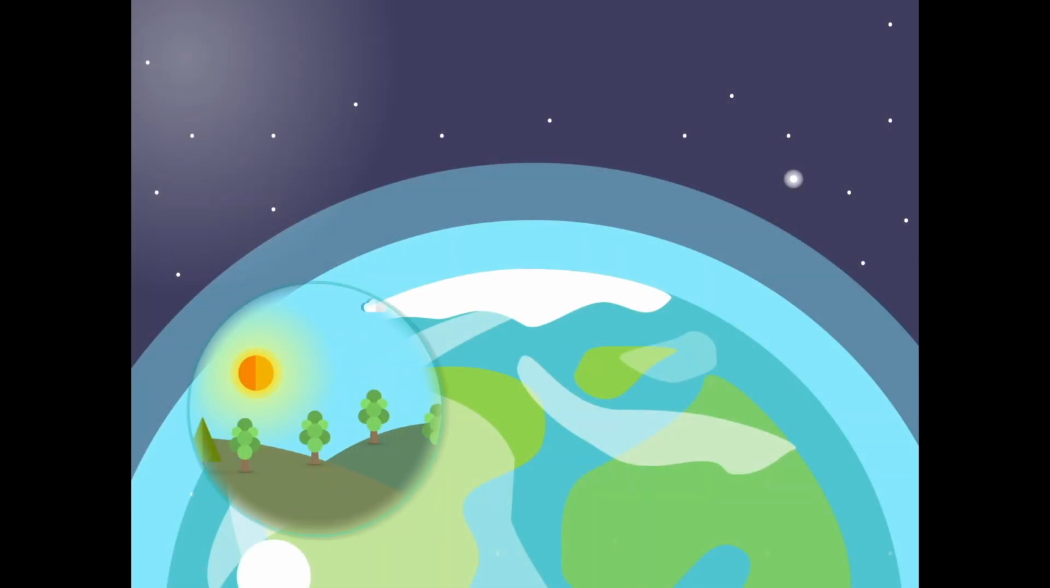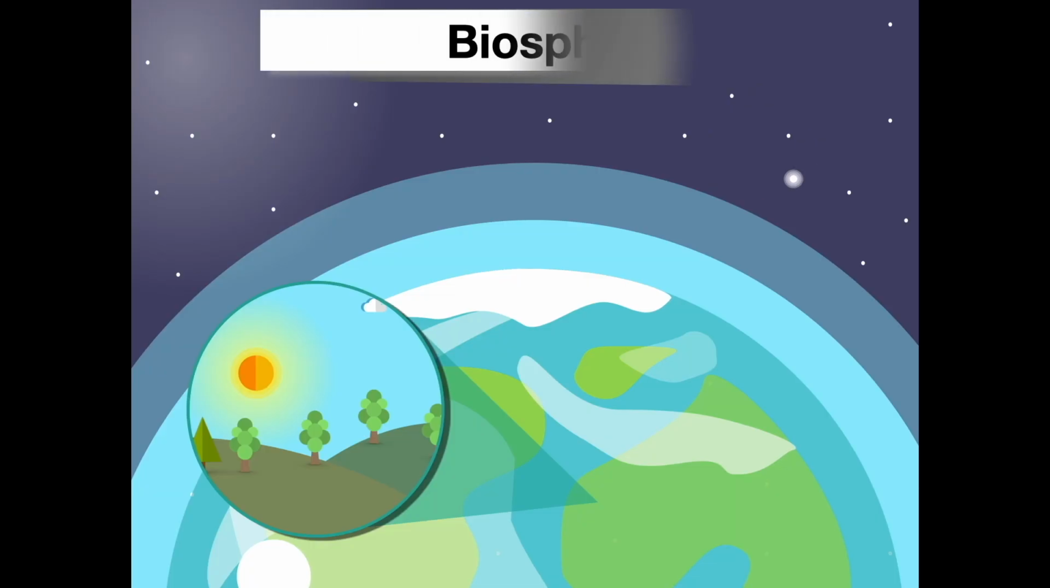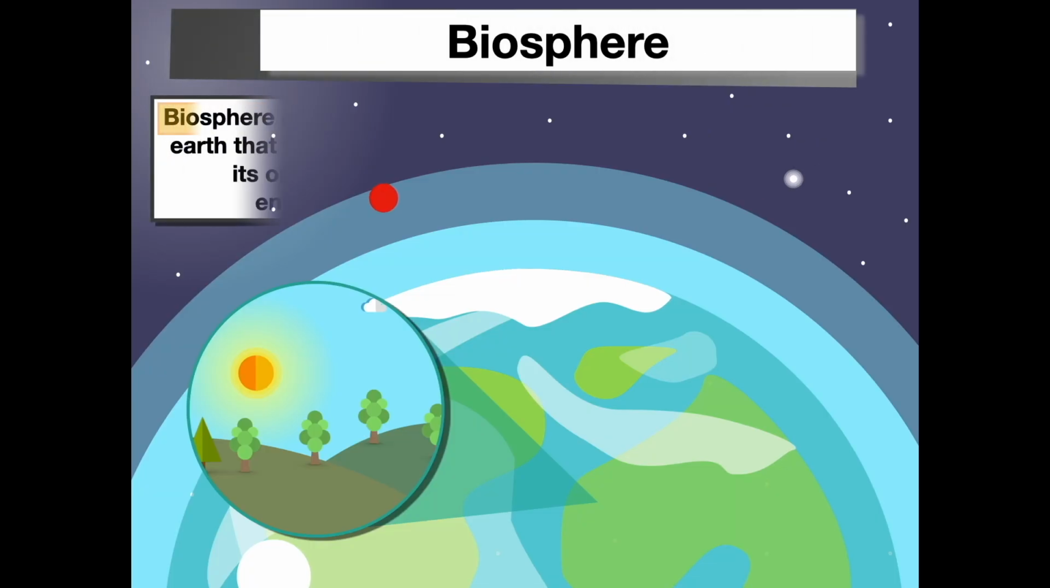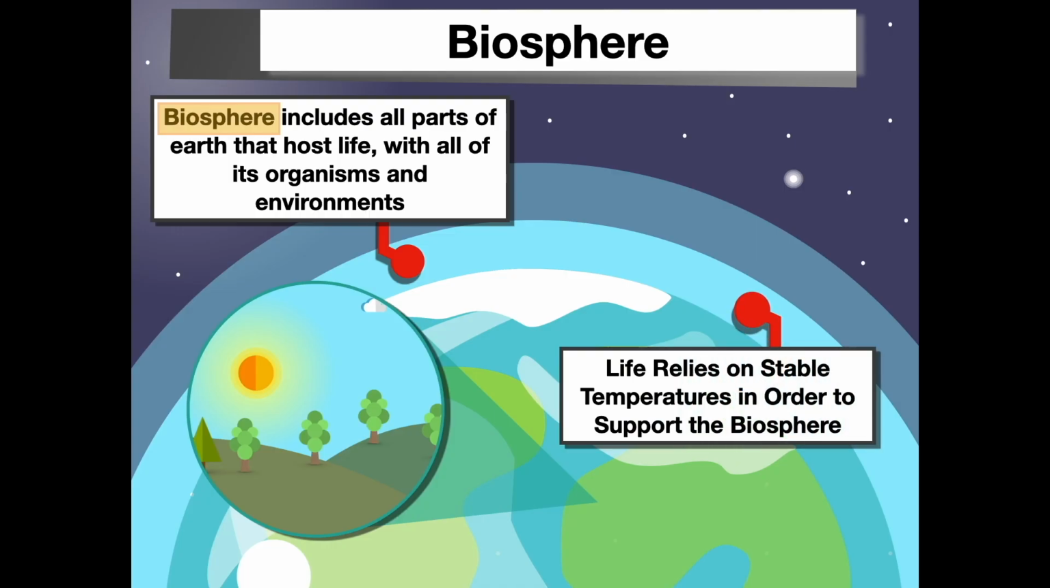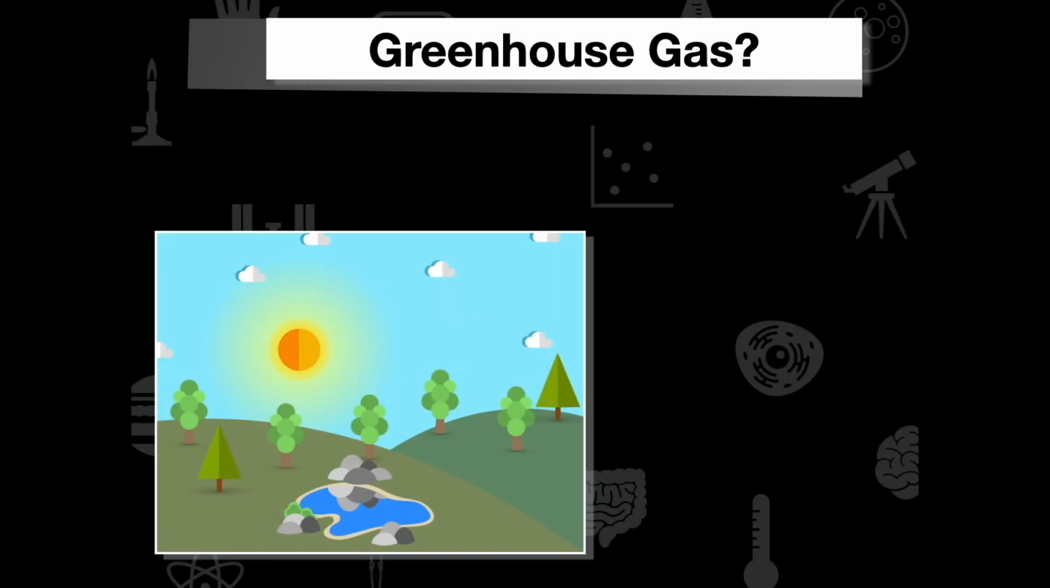Now, in order to understand what a greenhouse gas is, we need to make sure that we review a couple of things. We need to review the biosphere. And the biosphere includes all parts of Earth that host life with all of its organisms and its environments. Now, life is going to rely on these stable temperatures in order to support this biosphere. So what specifically is a greenhouse gas?